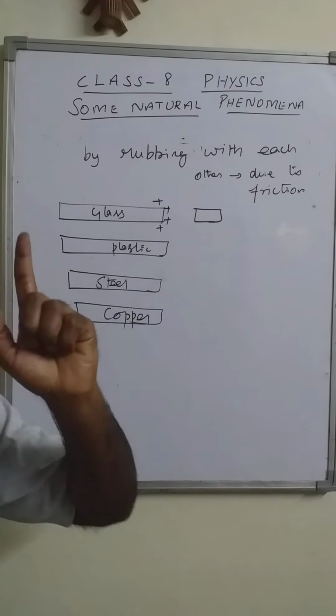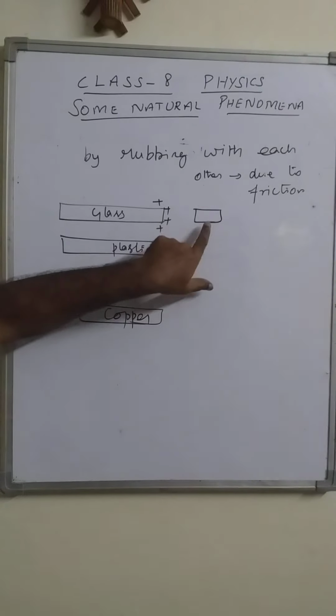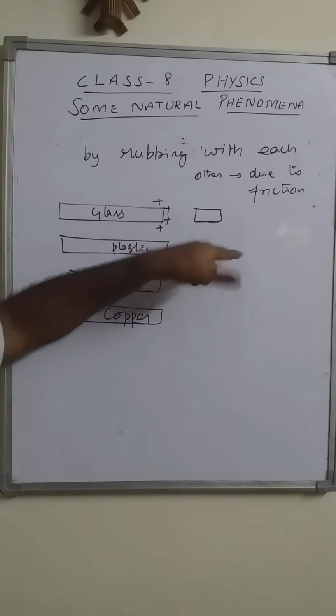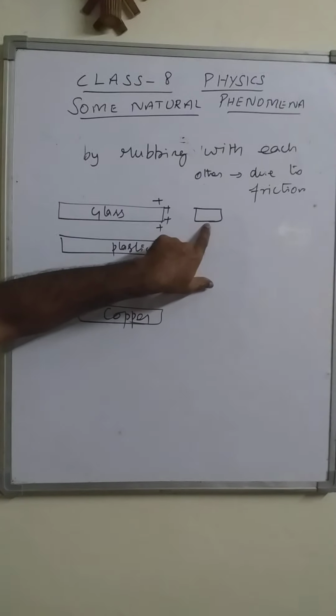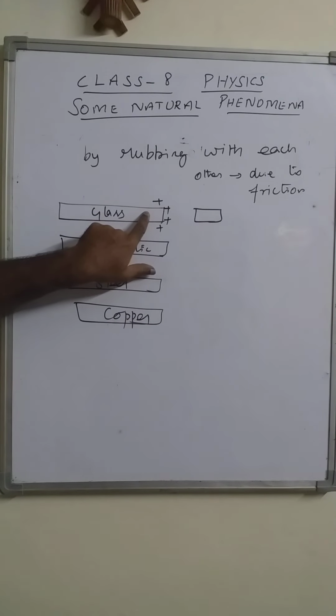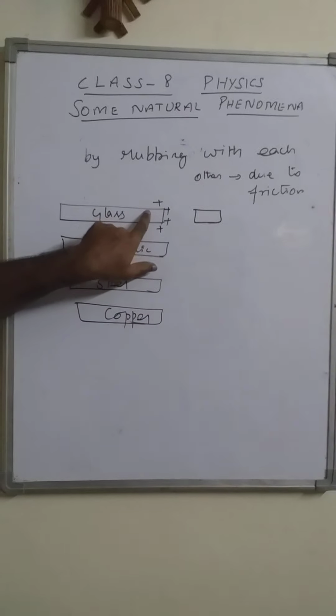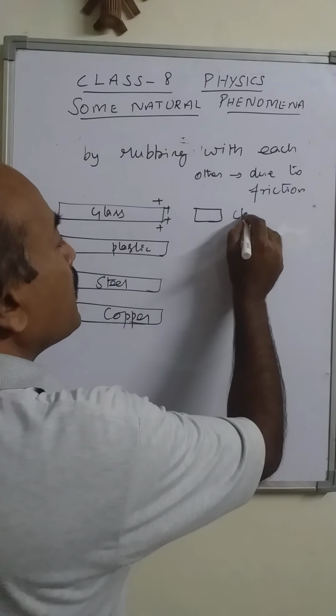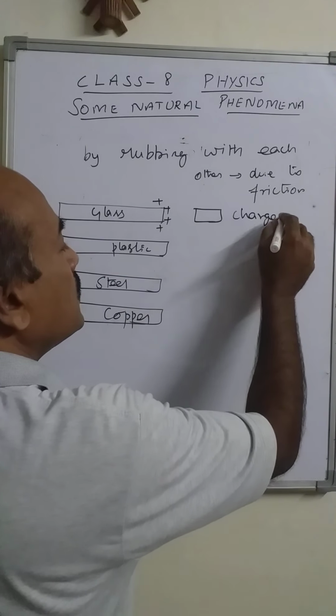If it is charged, then that material can show attraction or repulsion. If it is negatively charged, it shows attraction. If it is positively charged, it shows repulsion. Or this material may be uncharged also.